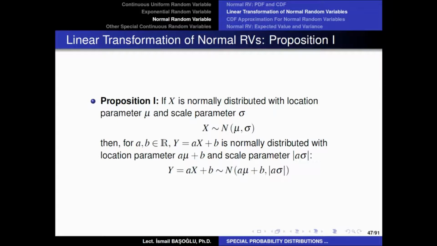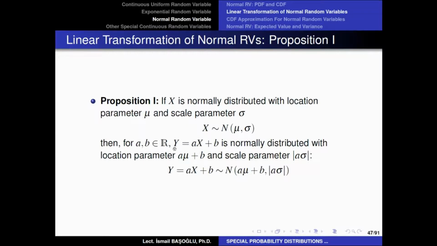So the first proposition says that, let's say, X is a normally distributed random variable with location parameter mu and scale parameter sigma. So it is just any normal random variable with any location and scale parameter. Now I am going to choose two real numbers, a and b. Any real numbers. It doesn't matter what I choose. And I'm going to calculate aX plus b and define it as another random variable Y.